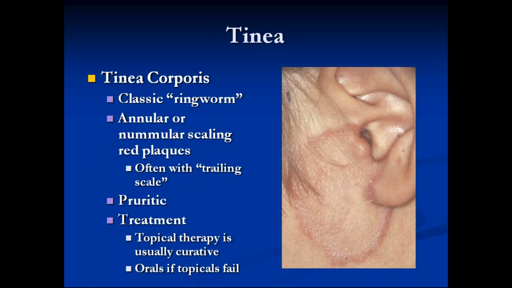When it is seen on the face of males with terminal hair, it's called tinea barbae. Like when an adult male comes to you with a tinea lesion on his chin, which is a hair bearing area, you call it tinea barbae. When a female patient presents with the same kind of lesion on the chin, you call it tinea faciei only. Only in the hair bearing area in males, you call it barbae.